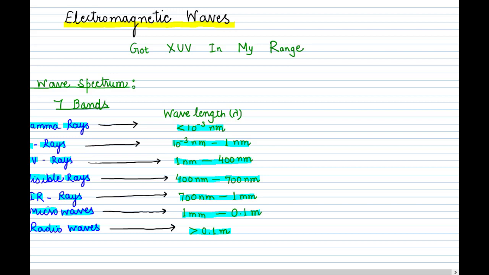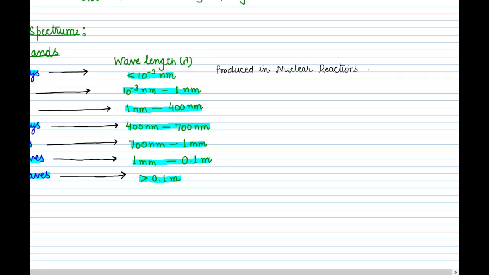And now we'll study in detail about all these rays. So let us first begin with gamma rays. Gamma rays are produced in nuclear reactions and they are also emitted by radioactive nuclei. And as you can see, their wavelength is low, that means their frequency is very high.